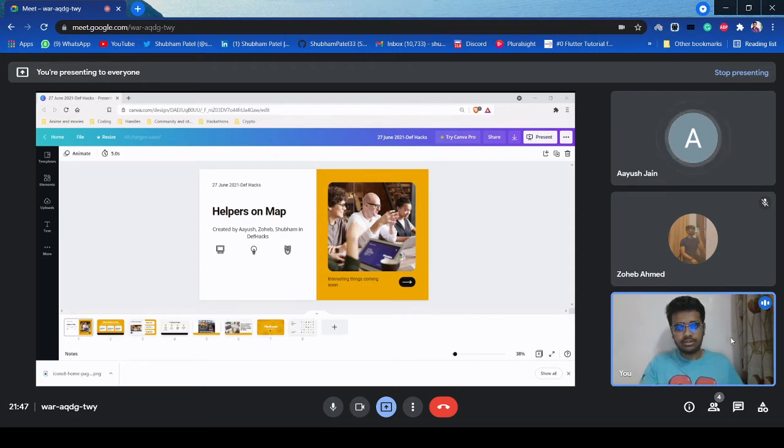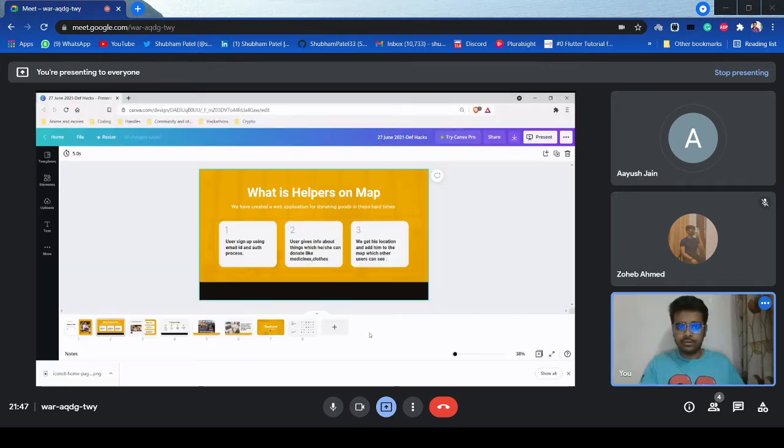So now, Helper Hands was created by Ayush, Zohaib, and me, Shubham. And by the way, this is the first hackathon of Ayush and Zohaib. So yes, what is Helper Hands?